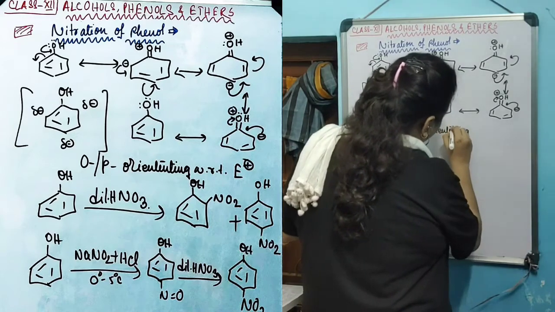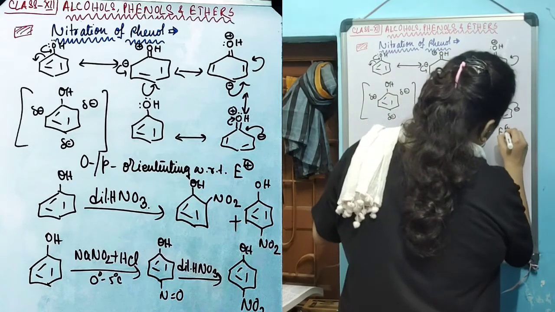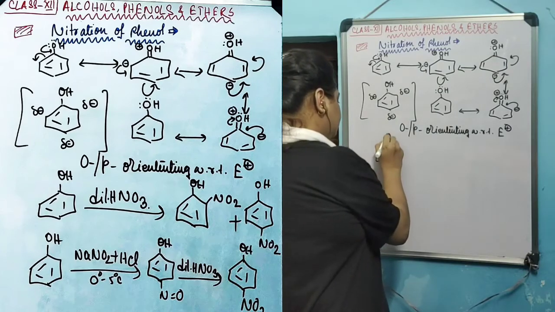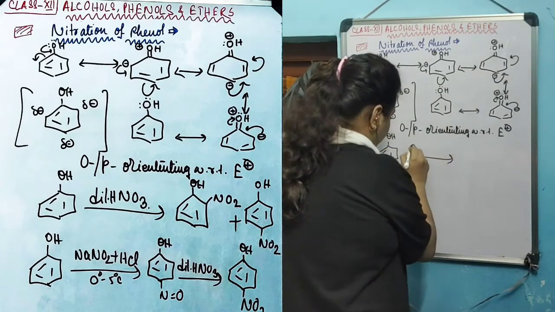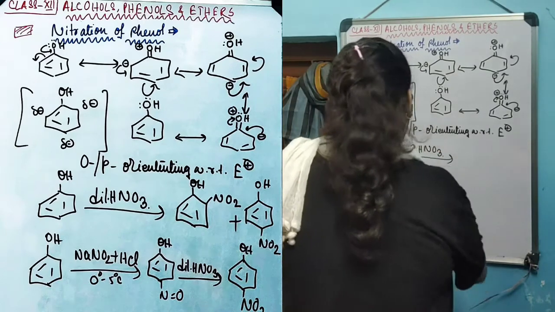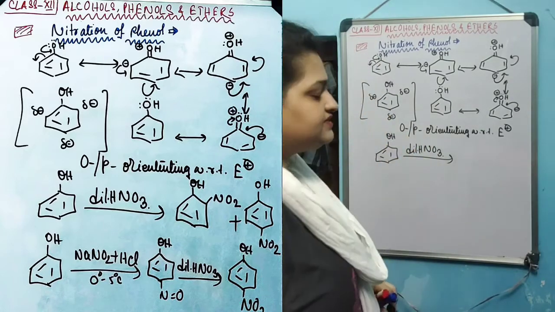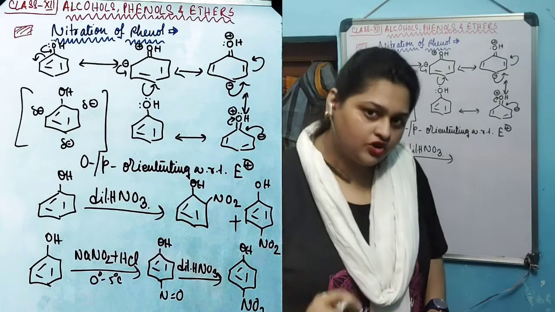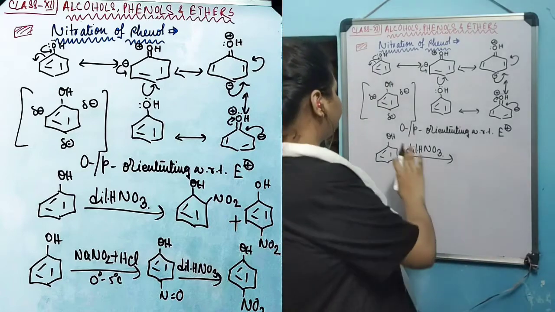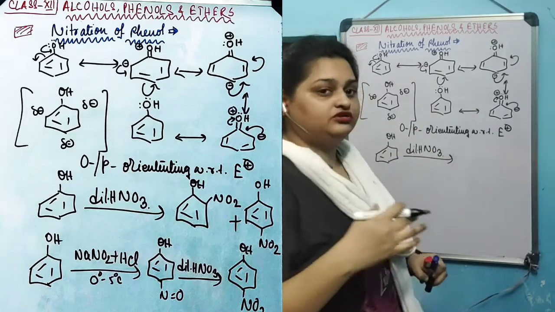with respect to electrophile. Like when phenol is subjected to nitration, dilute HNO3 is used; concentrated HNO3 cannot be used. The nitrating mixture of concentrated HNO3 and H2SO4 cannot be used during the nitration of phenol because this oxidizes the entire phenol compound.